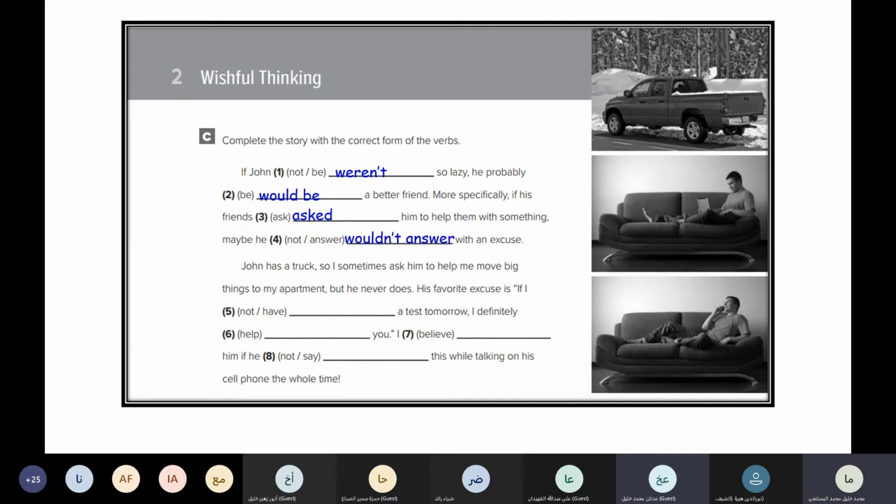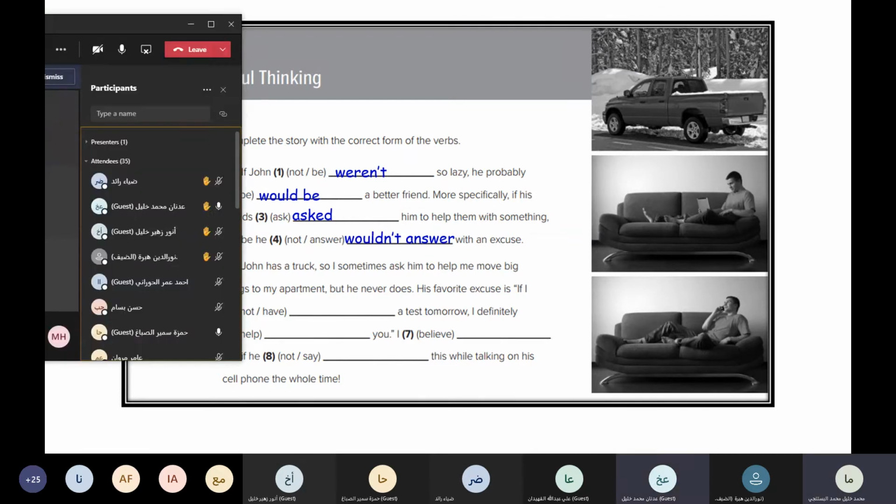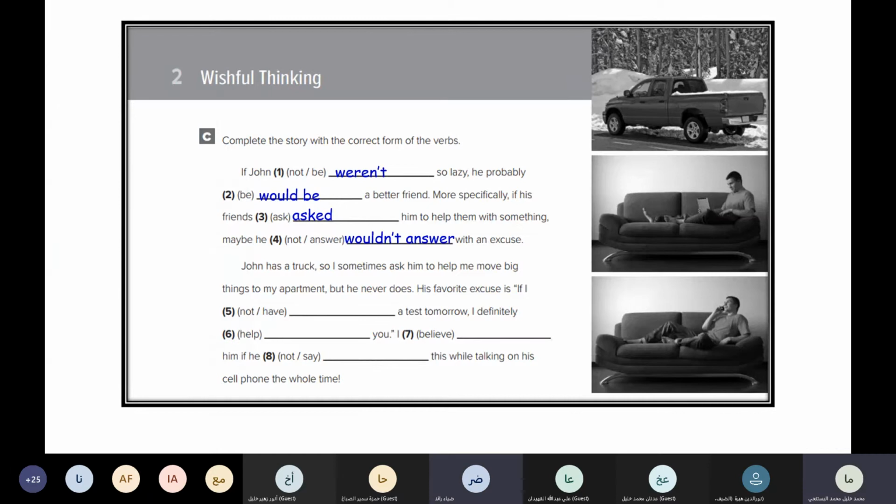Good, thank you. The second paragraph, John's a truck. Who can do it? Diya. His favorite excuse is if I don't have or didn't have... Didn't have. Here we always have to use the simple past, because here we have what?